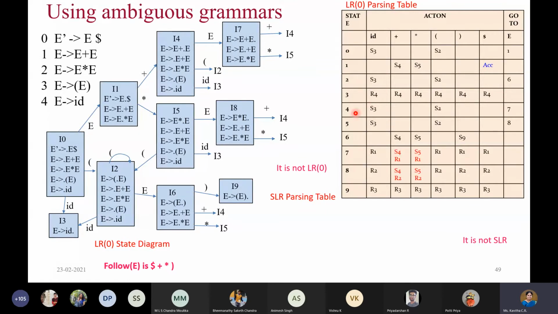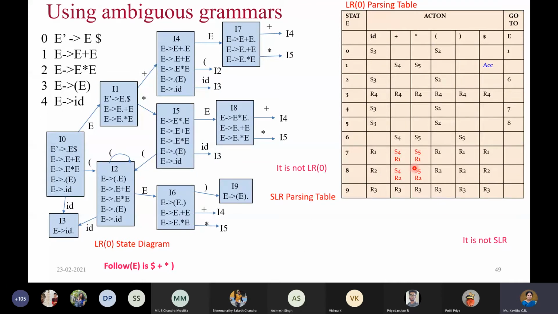Okay. State number 4, there is no issue. State number 5 also, there is no issue. State number 6 also, there is no issue. Coming to state number 7, we are going to apply rule number 1 for all the terminal symbols, because there is a reduce action. Similarly, at state number 8 also, we apply rule number 2 for the reduce action, because the dot operator is in the rightmost position, so it is eligible for reduce.